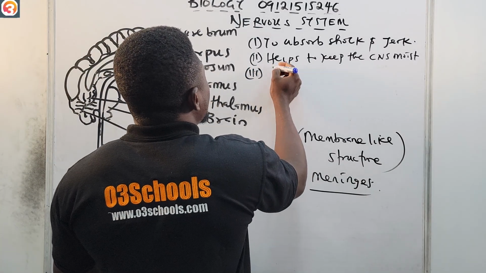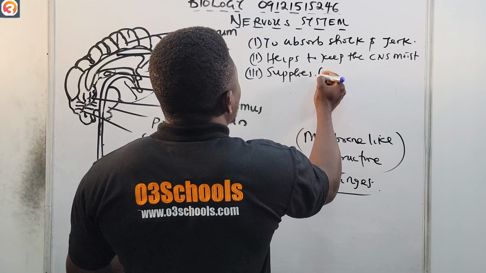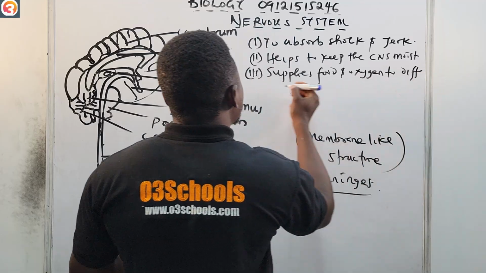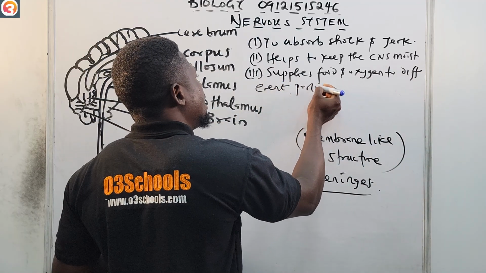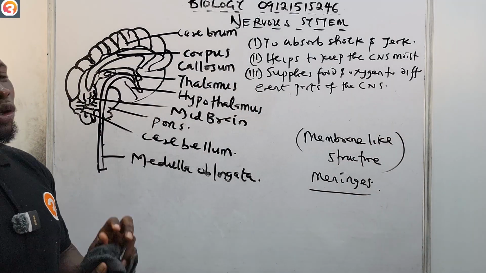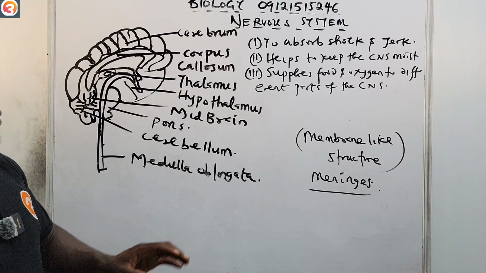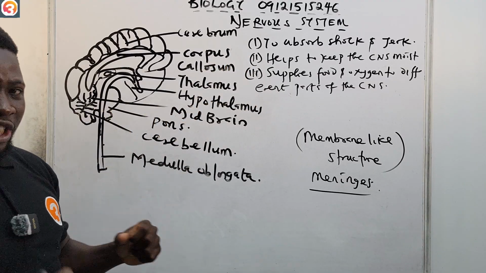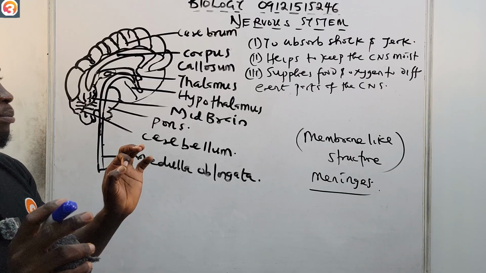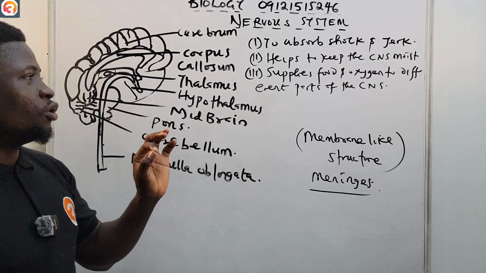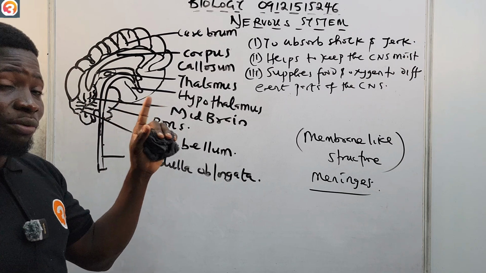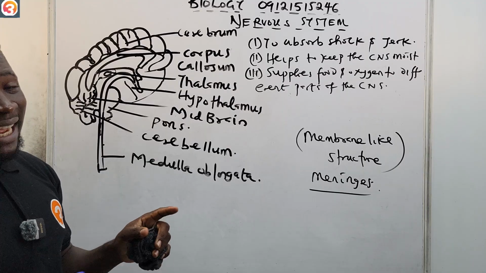Number 3, supplies food and oxygen to different parts of the central nervous system. So this is the function of the cerebrospinal fluid. We say that it is there to absorb shock and jerk, and also helps to keep the central nervous system moist, and then thirdly supplies food and oxygen to different parts of the central nervous system. Also note that this cerebrospinal fluid is also present in the spinal cord.